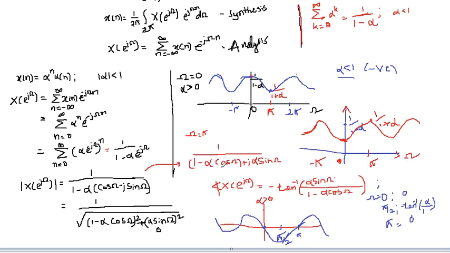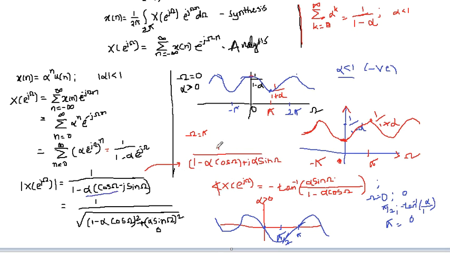Let's see the phase of the signal. The phase is given by X of e raised to j omega. The same can be written as 1 minus alpha cos of omega, and minus, minus plus j alpha sine of omega.